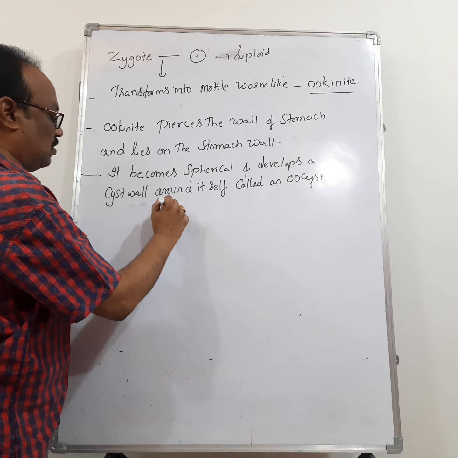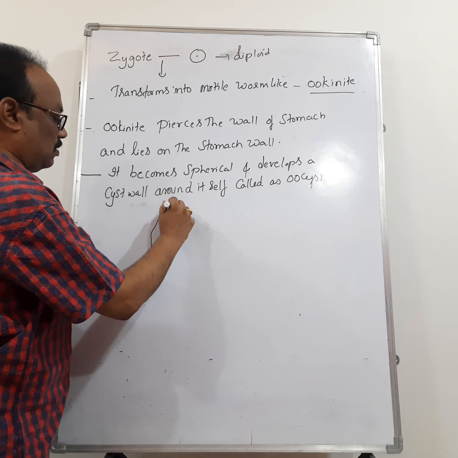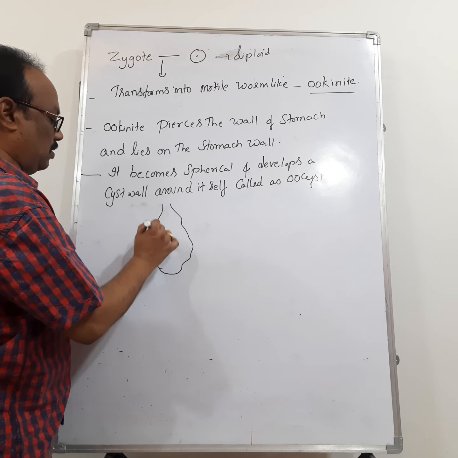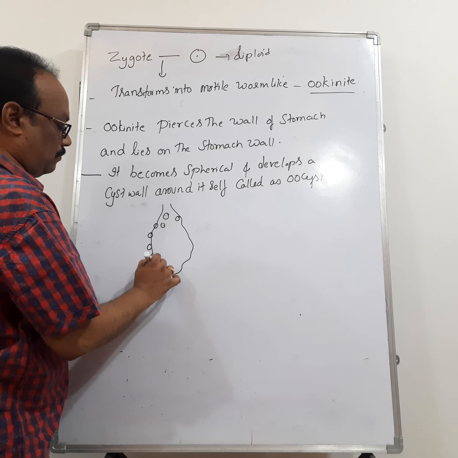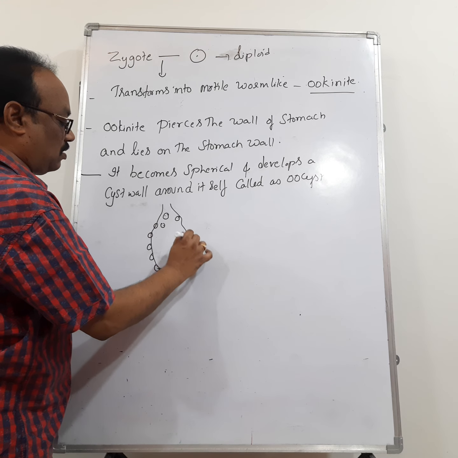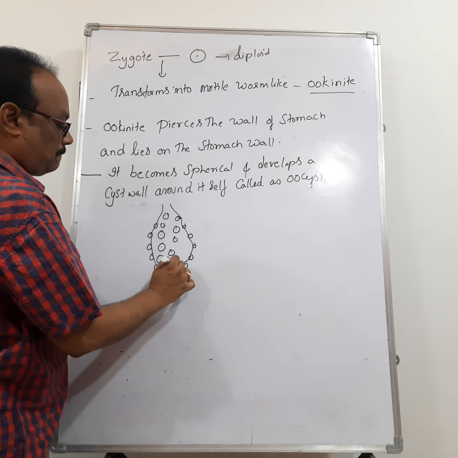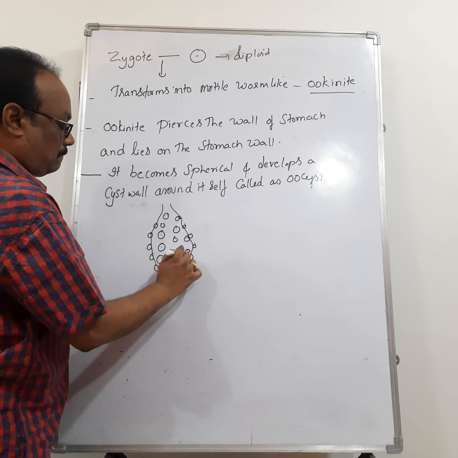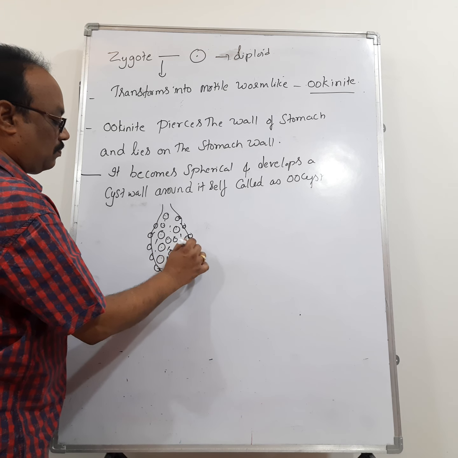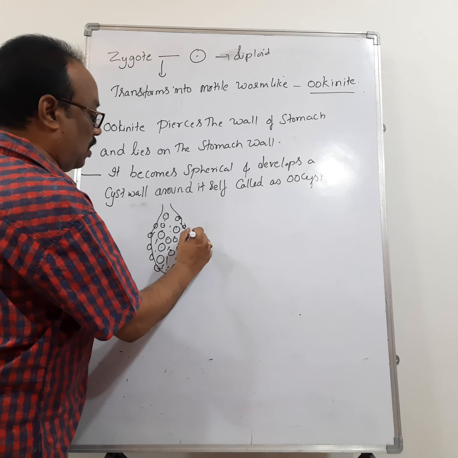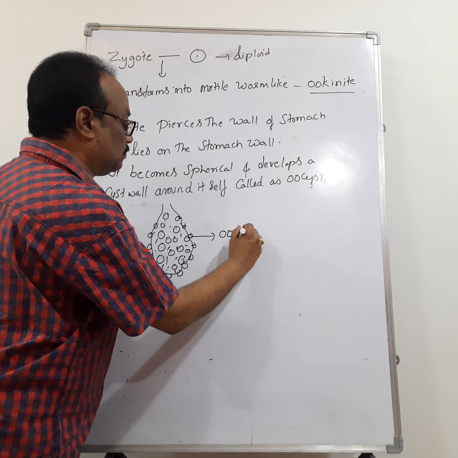Imagine this one is the stomach of the mosquito. So here a number of oocysts are present like this, on the wall of the stomach.